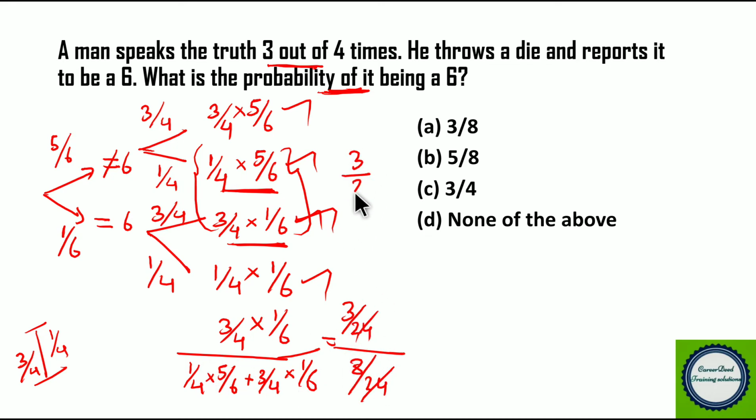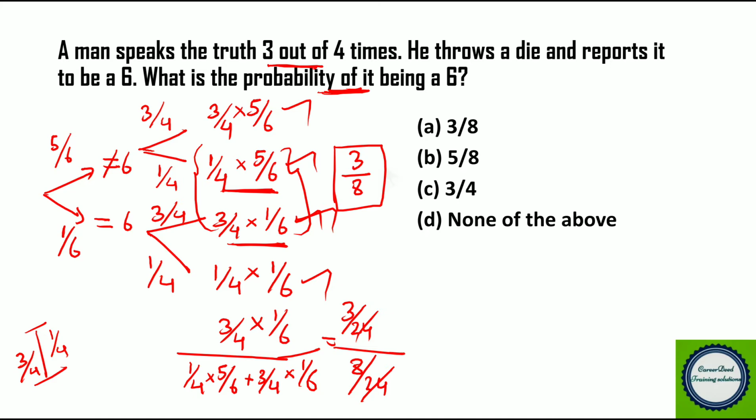So 3 out of 8 times is the probability of getting a 6 while rolling a dice, where he speaks the truth only 3 by 4th of the time. So here we are not using any Bayes theorem, we are using common sense to derive the answer. So the answer for this question is option A, 3 by 8. Hope you understood the problem.